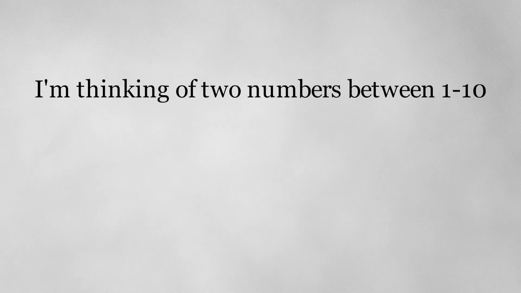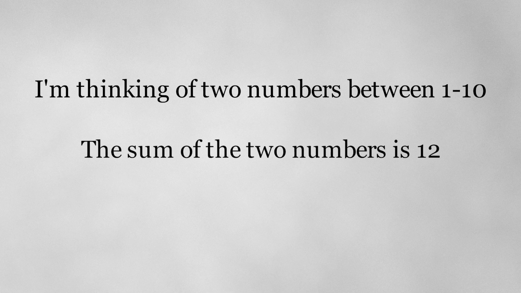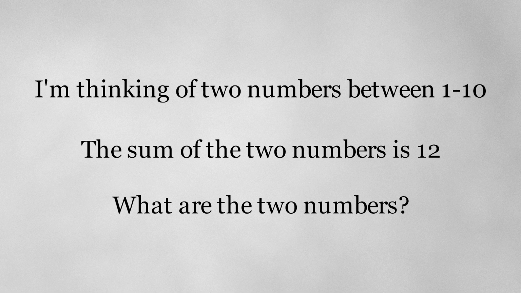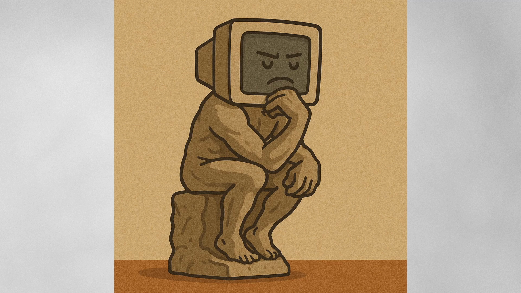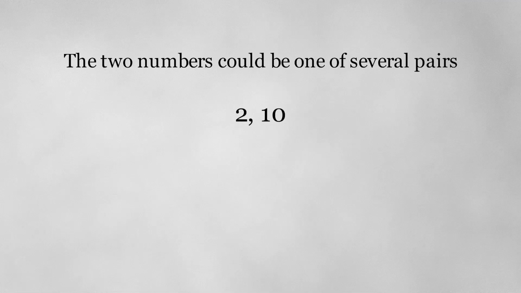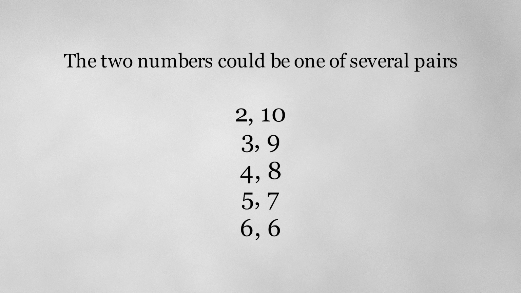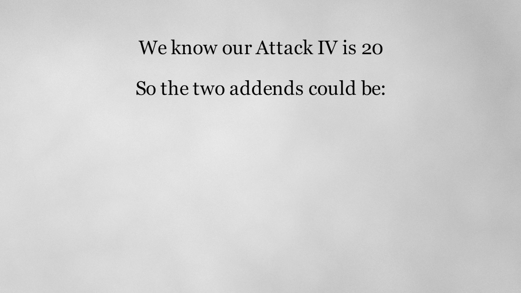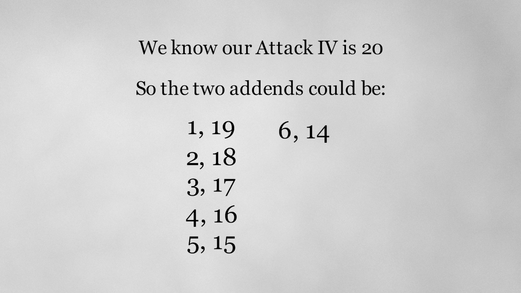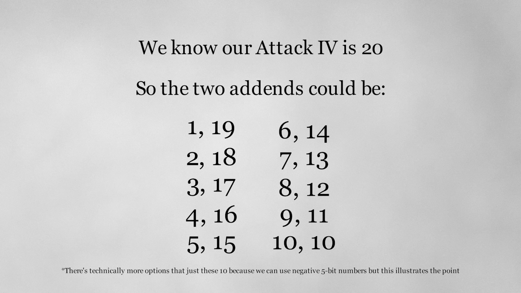Let's say I'm thinking of 2 numbers between 1 and 10. I tell you that the sum of my 2 numbers is 12. Can you tell me what my 2 numbers are? Well, not quite, but you can give me several options. You know that it could be 2 and 10, 3 and 9, 4 and 8, 5 and 7, or 6 and 6. This is exactly what we must do for the IVs. Since we lose information when we add 2 values, we represent each IV as 10 bits, 5 bits for each addend. Now we can build our matrix correctly.